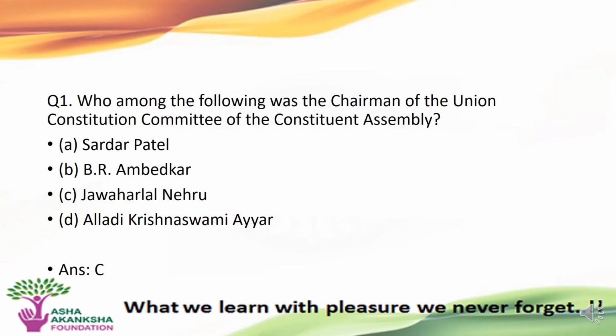The first question is, who among the following was the chairman of the Union Constitution Committee of the Constituent Assembly? Options are A. Sardar Patel, B. B.R. Ambedkar, C. Jawaharlal Nehru, or D. Alladi Krishnaswamy Iyer. The correct answer to this question is option B, that is, B.R. Ambedkar was the chairman of the Union Constitution Committee of the Constituent Assembly.